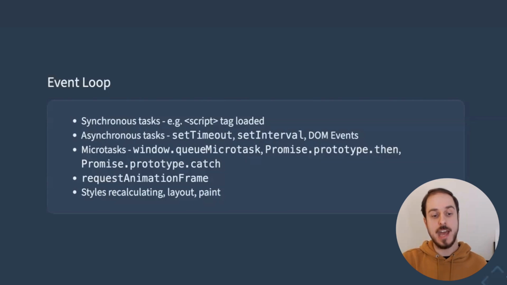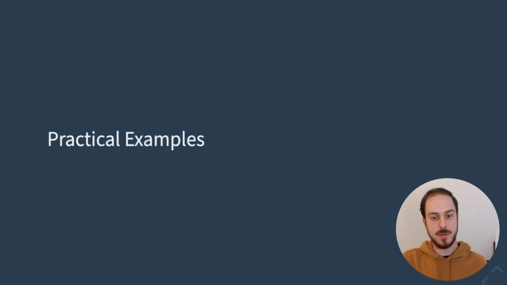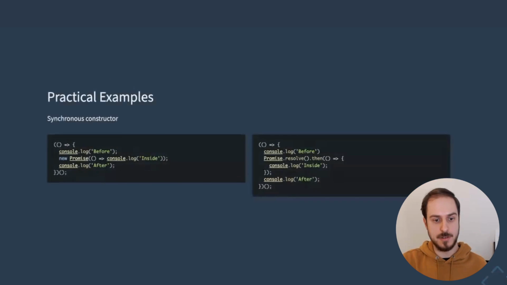animation frame, and also all that work that is actually required to render your page. So they are also run at the end, and they are only rerun when needed. So they might not be part of each iteration of the event loop. As we navigate this landscape, it might be worthwhile having a look at a few practical examples of how to work with your asynchronous code.